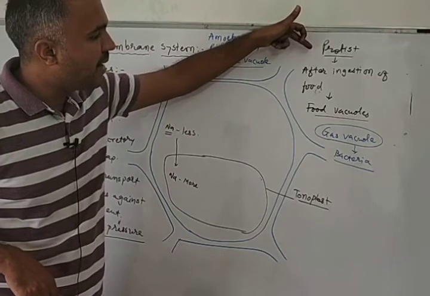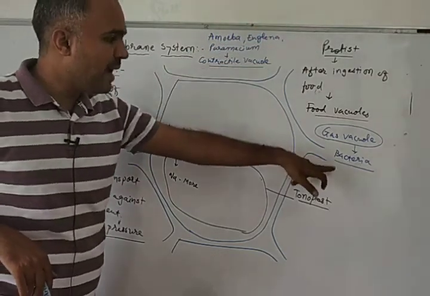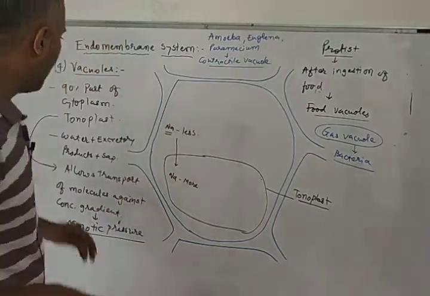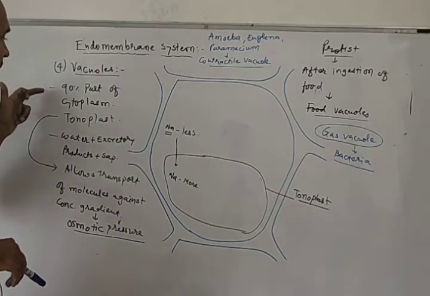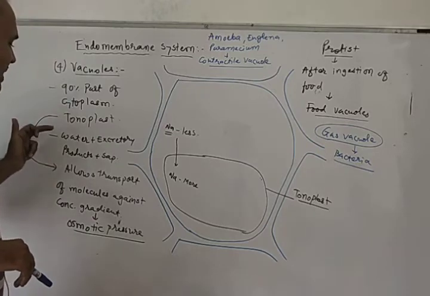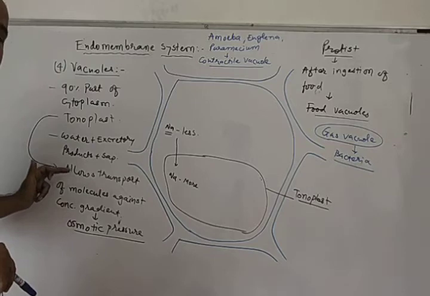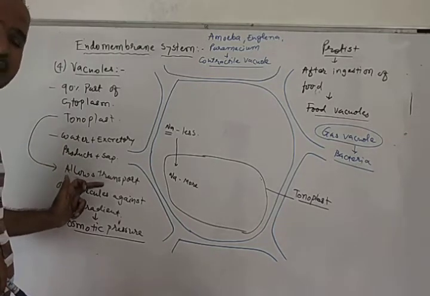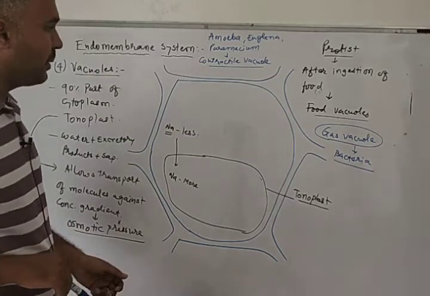Protists like amoeba, after ingestion of the food, produce food vacuole, and some bacteria have gas vacuole. So these are the different types of vacuoles. And vacuoles are mostly found in plant cells. They occupy 90% part of the cytoplasm. Their membrane is known as tonoplast. They have water, excretory products, and sap. And the tonoplast allows transport of molecules against the concentration gradient, and hence it helps to produce osmotic pressure.